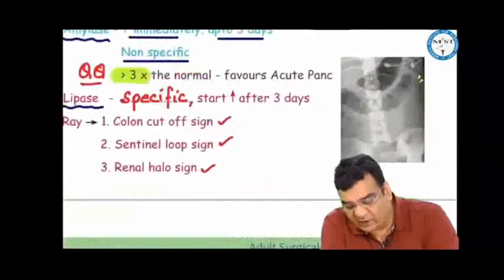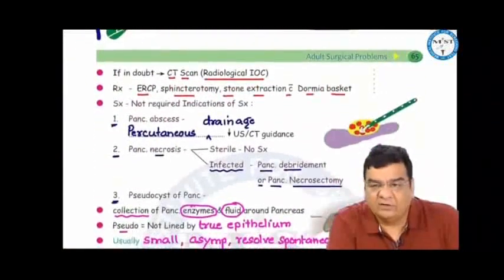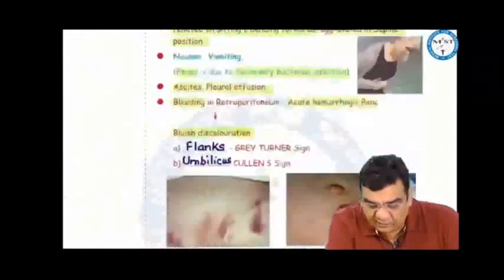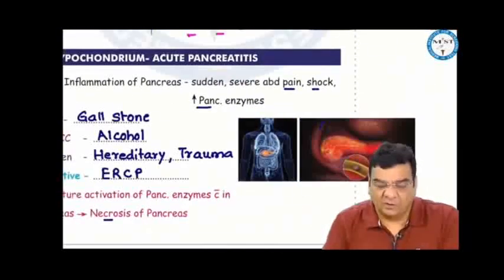If we do an X-ray, we can find a colon cutoff sign, a sentinel loop sign, and a renal halo sign. But the radiological investigation of choice would be a CT scan, where we can even do the grading of severity of acute pancreatitis. In the treatment, we want to relieve this traffic jam, so we can do this by ERCP, sphincterotomy, and stone extraction using a Dormia basket.